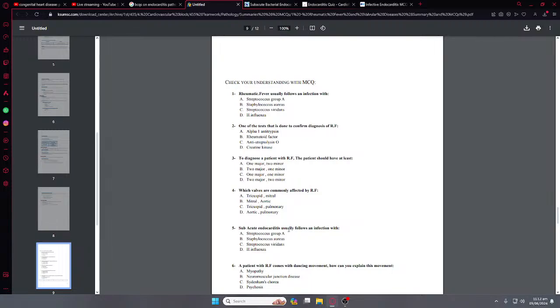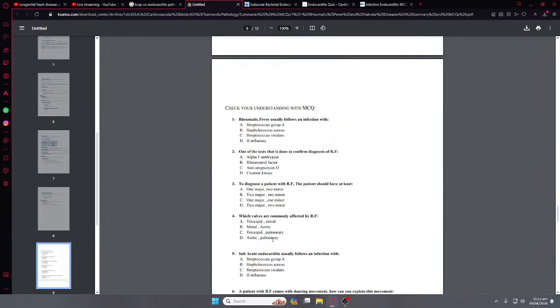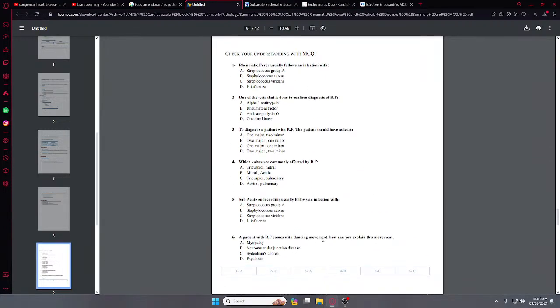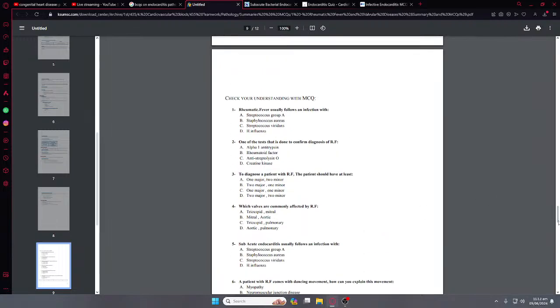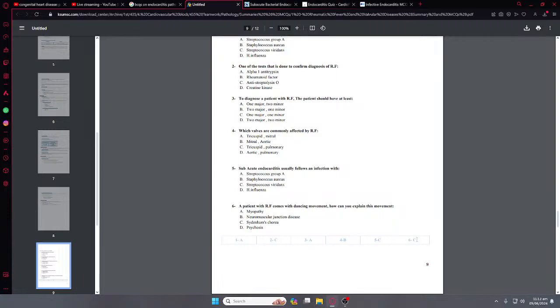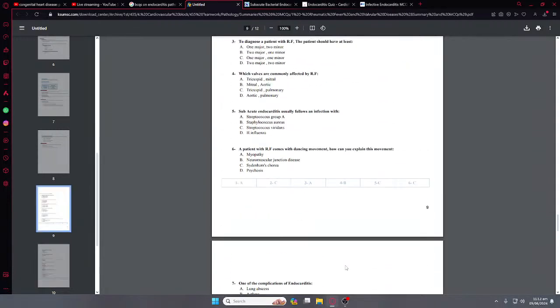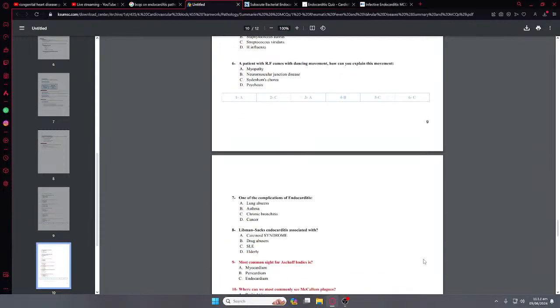Subacute endocarditis usually follows an infection with a less virulent bacteria. The less virulent bacteria is Streptococcus viridans. Okay, so the patient with rheumatic fever comes with a dancing movement, which is known as Sydenham chorea. Actually, see. So we are done with MCQs. I guess these all are right.